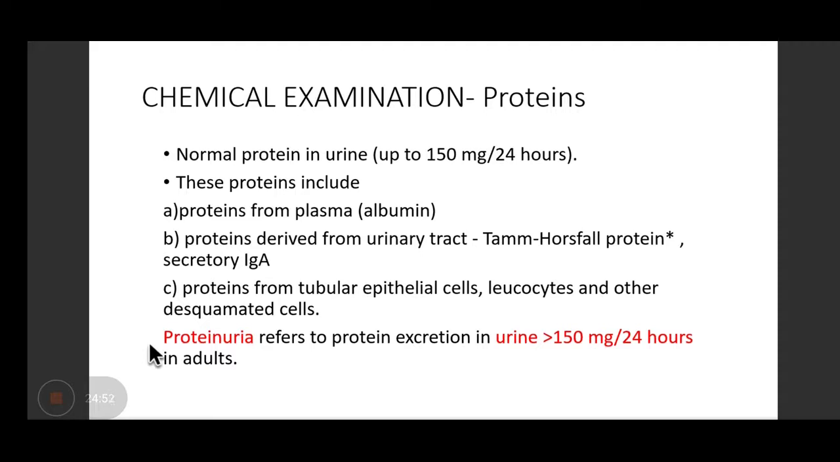Now these proteins can be proteins from plasma, which is albumin, or it can be derived from urinary tract, known as Tamm-Horsfall protein, or secretory IgA. Then the proteins derived from tubular epithelial cells, leukocytes, or other desquamated cells. So proteinuria is defined as protein excretion in urine of more than 150 milligrams per 24 hours in adults. So remember this. This you have to tell when the examiner will ask you what is proteinuria. You have to tell this cutoff limit.